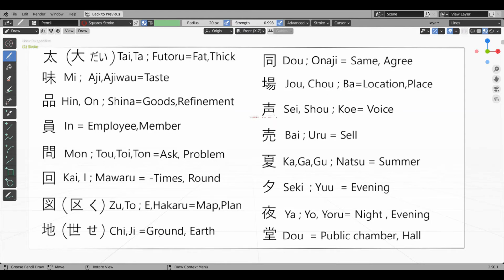Koe kanji. Here the upper radical is the samurai or the gentleman kanji and the lower radical is an uncommon one. But if we see the elephant radical, we can infer that the two rectangles indicate face and a stroke is coming out of the face radical. So this kanji means something coming out of the face of a gentleman, that is voice. Onyomi is sei or shou. Bai or uru kanji. We have already seen this in detail in the video Kanji Masho 9.